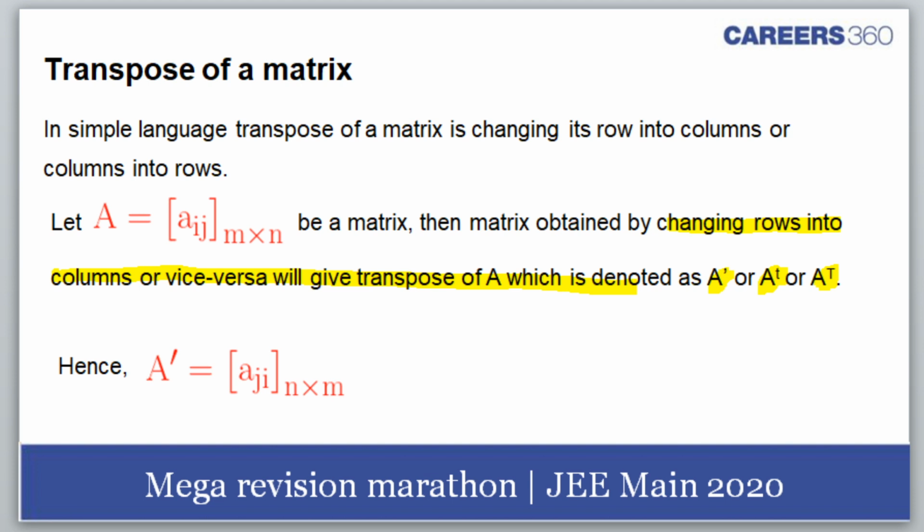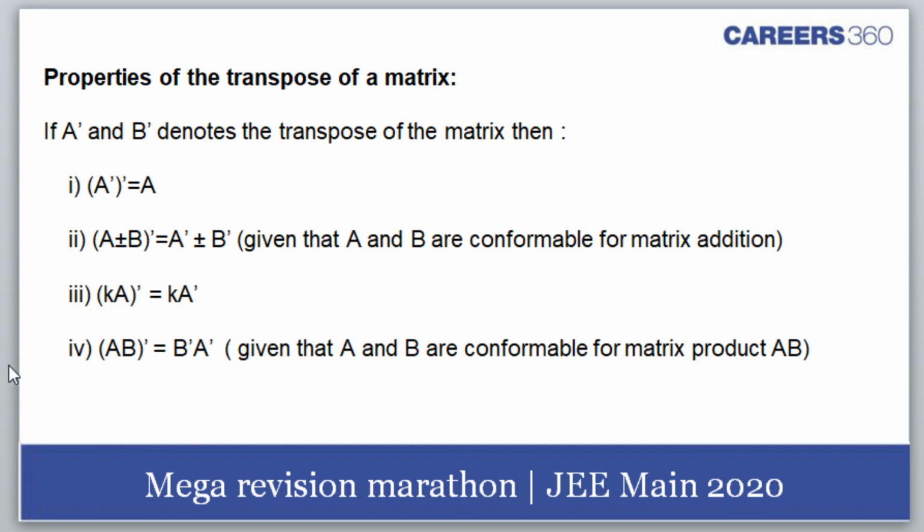Suppose I take transpose, then what would happen? I'll get A. If I take transpose again of the transpose, I'll get A. And similarly, apart from other properties, I would like to emphasize upon (AB) transpose, that is B transpose into A transpose. Okay. There is a reversal property here. We'll get B transpose into A transpose. As we know, it won't be equal to A transpose into B transpose in most of the cases. So then we move on to the next.